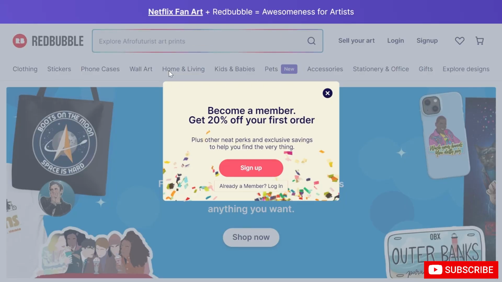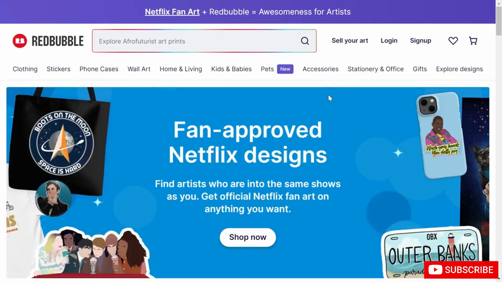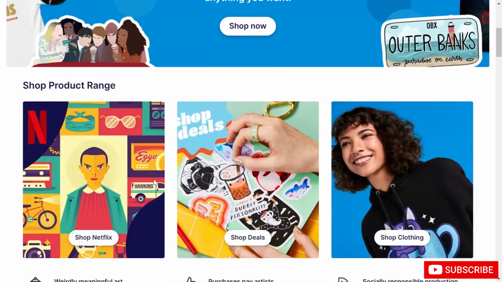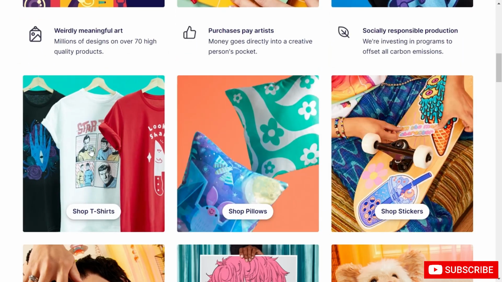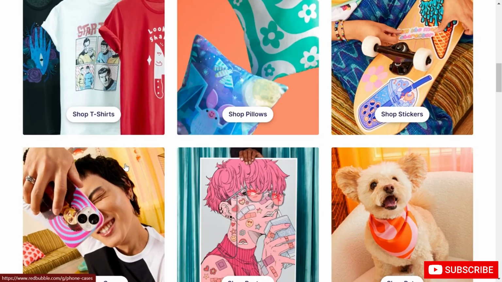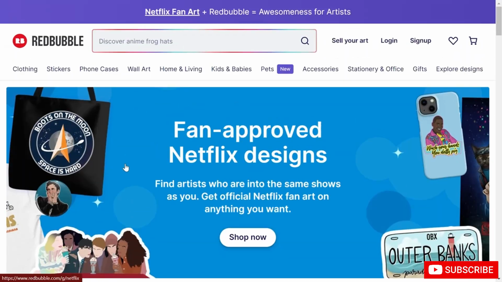Another website that you can use to sell your stuff is Redbubble. Redbubble is basically a print on demand site. You print your designs on bags, phone covers, stickers, hoodies, and you sell them that way. Redbubble gives you a commission for each product they sell. So this is also a good thing to do with AI art.